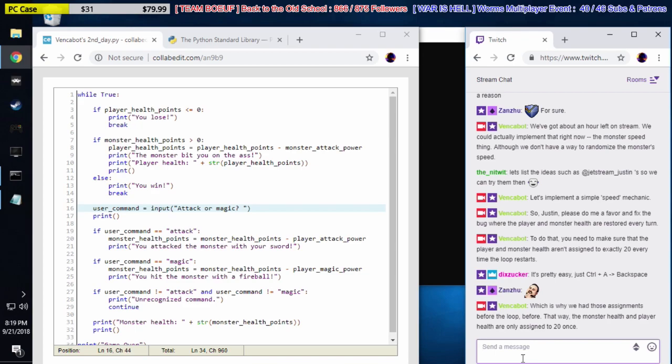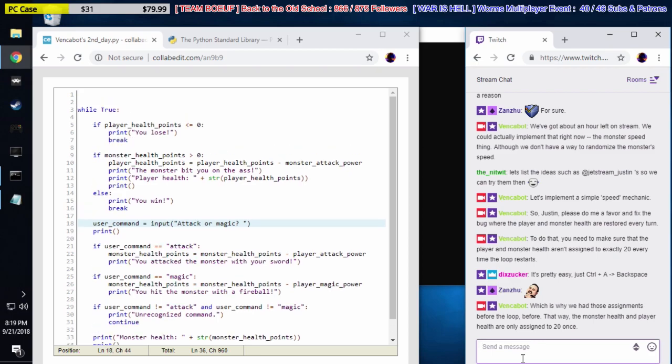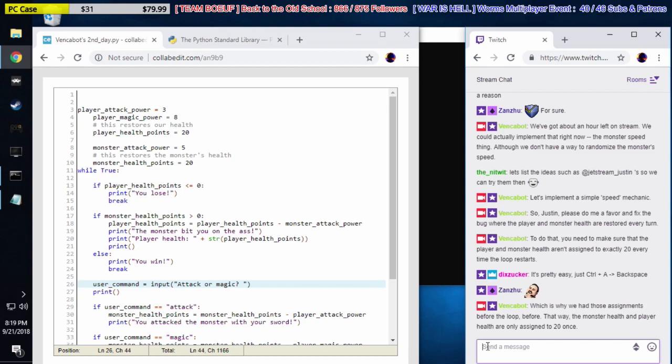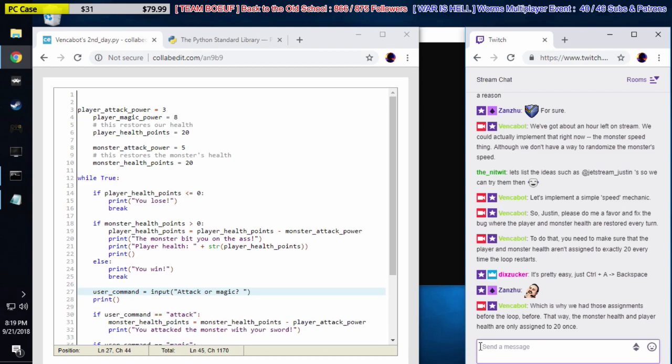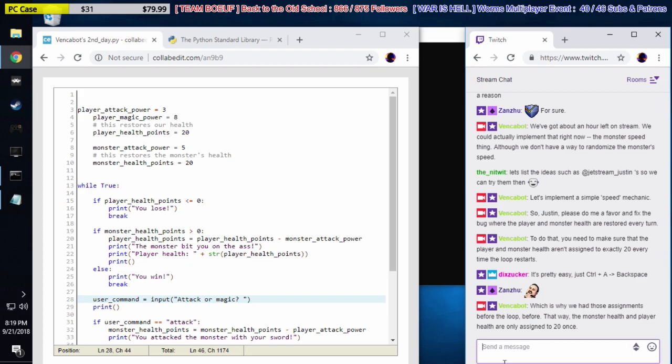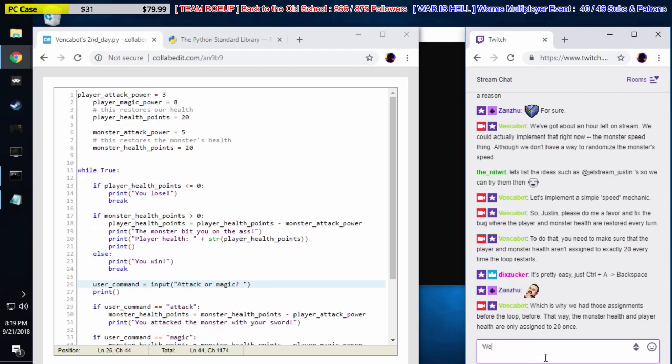Here we go. Just making changes. Okay. We've got to make sure we fix the indenting too, since indented code is only for logical blocks like while, if, and else.